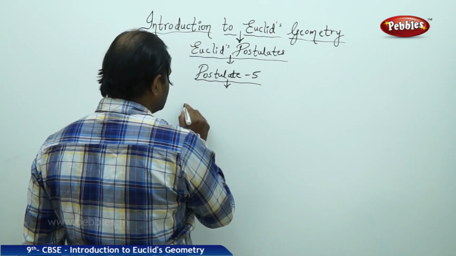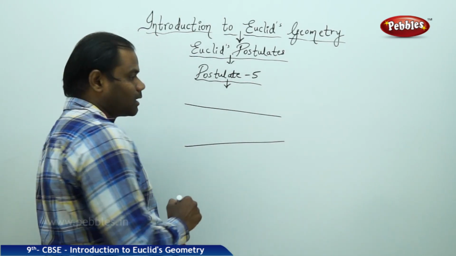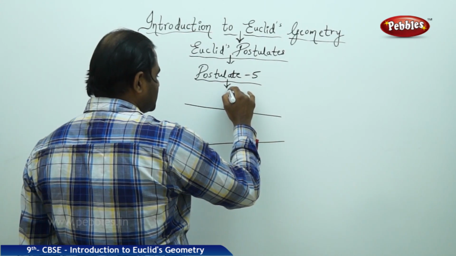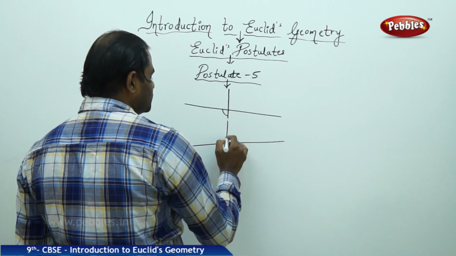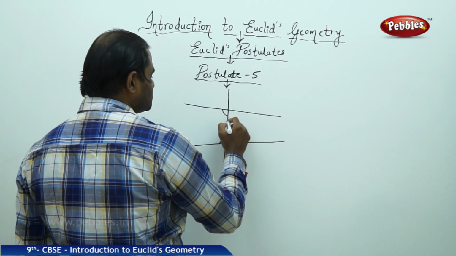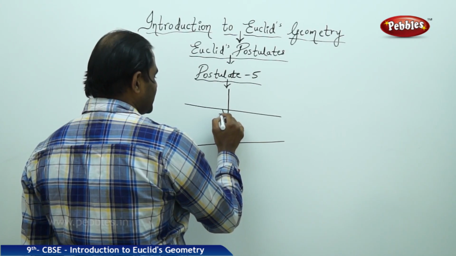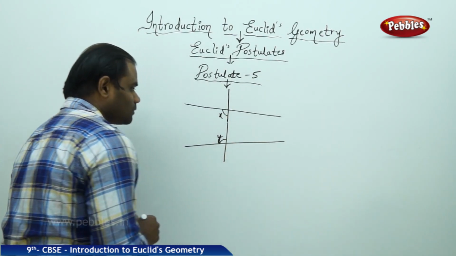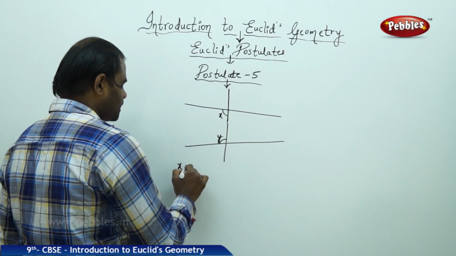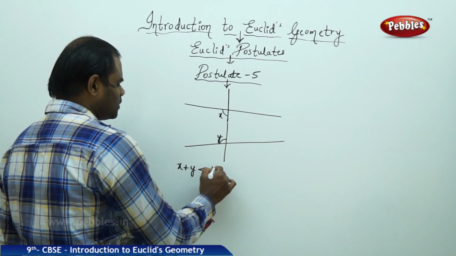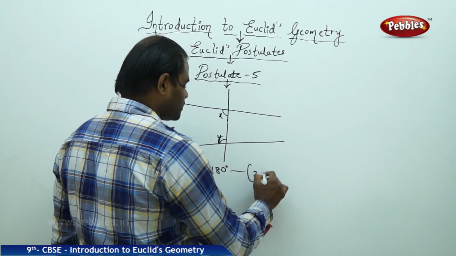According to Euclid, if there are two lines out here, and then there's another line which cuts these with interior angles being, say, this is x and this is y, then if x plus y is less than 180 degrees, according to Euclid, this was referred to as two right angles.